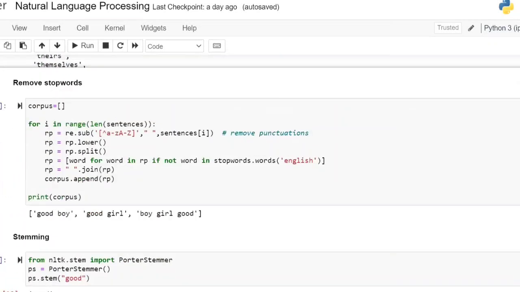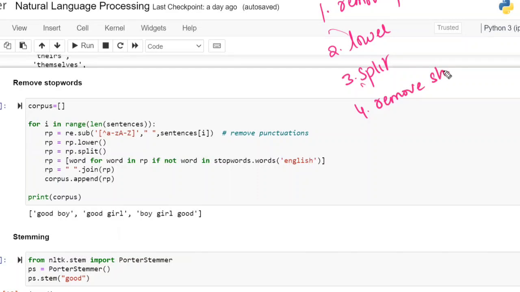Now see in this particular code, the first line is going to remove the punctuation. The second line does lowercase. The third line does the split. The fourth line is going to remove the stop words. After the stop words, again it is going to join. These are the five lines.